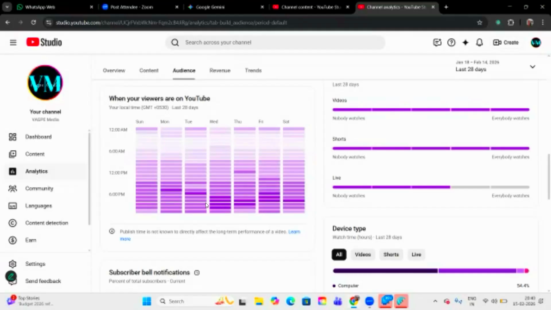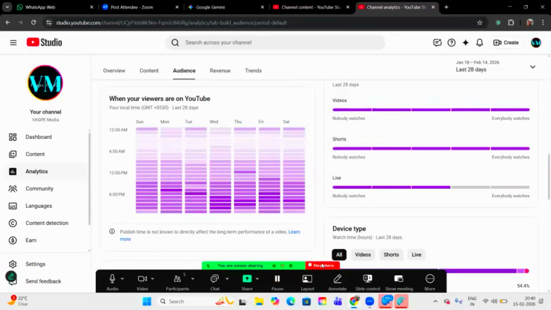So I'm just saying that you can see these grids, right? Purple grids. These grids appear in my analytics. Now, that doesn't mean that your analytics also will show the same timing. Until these grids appear in your analytics, we will have to abide by this timing, which is the regular protocol. Once this comes, then you will have your own timing, and we will see what time YouTube is suggesting you to publish your content.